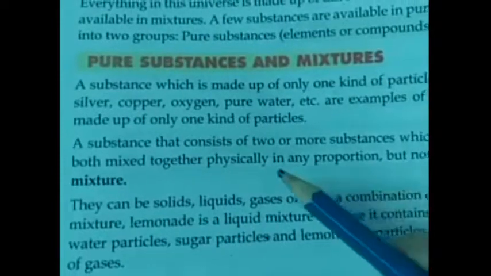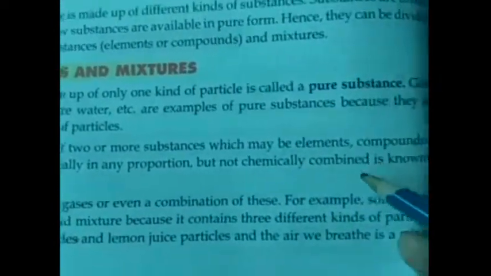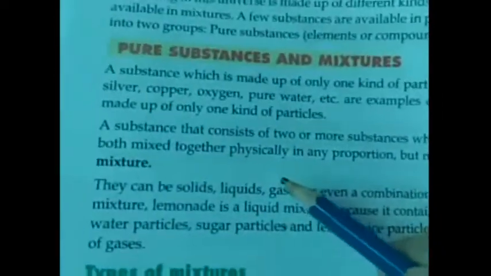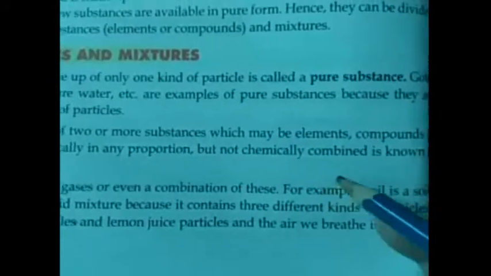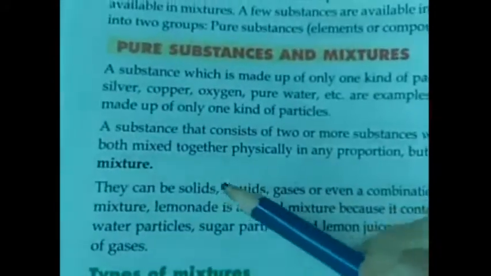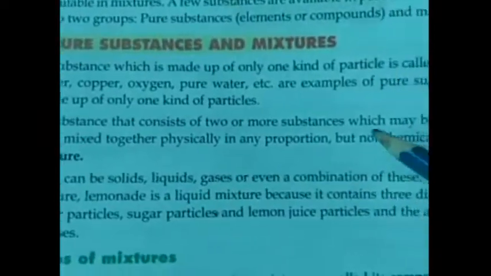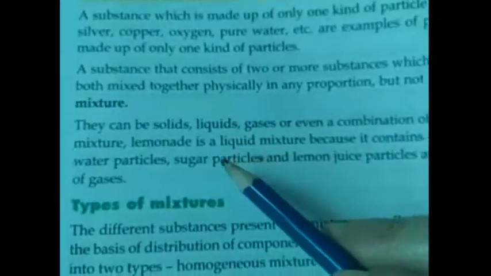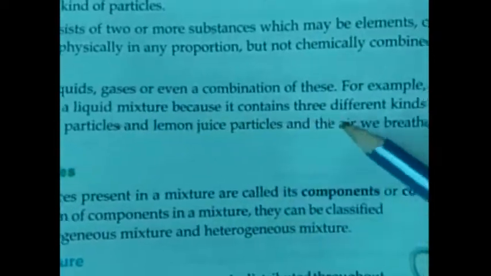Next is mixture. A substance that consists of two or more substances, which may be elements, compounds or both, mixed together physically in a proportion but not chemically combined, is known as a mixture. They can be solids, liquids, gases or even a combination of these.